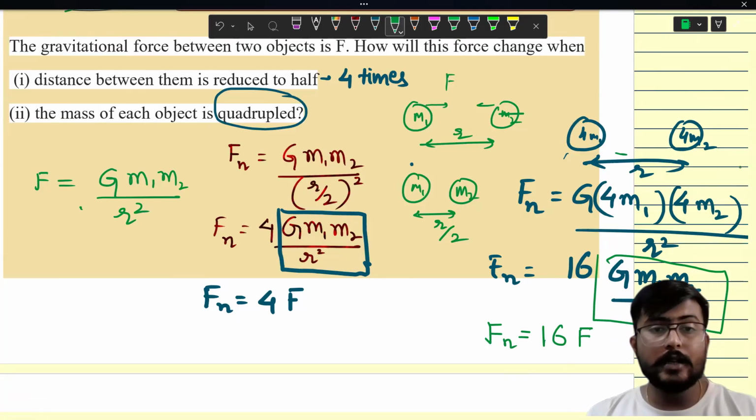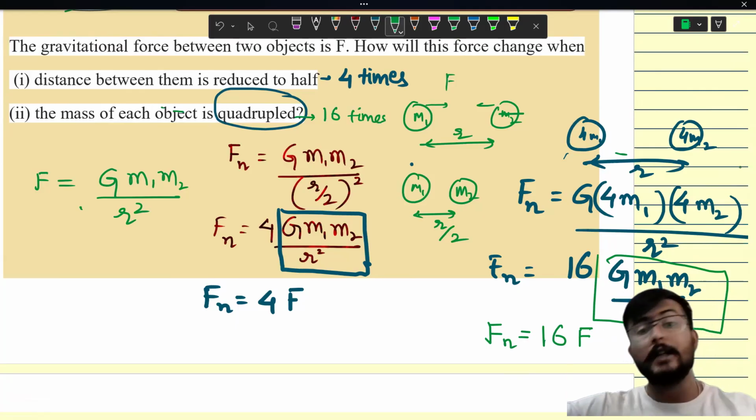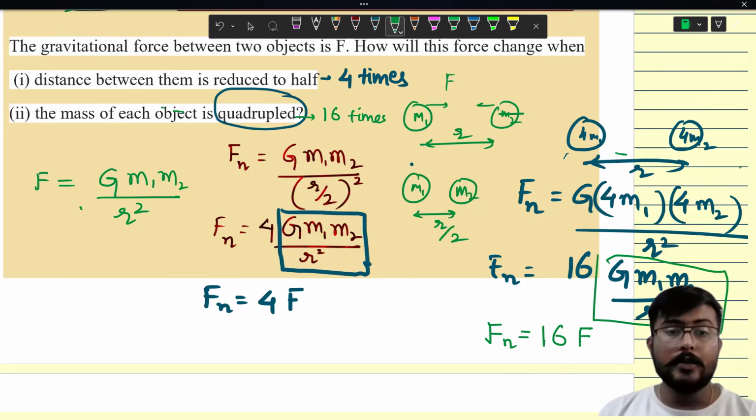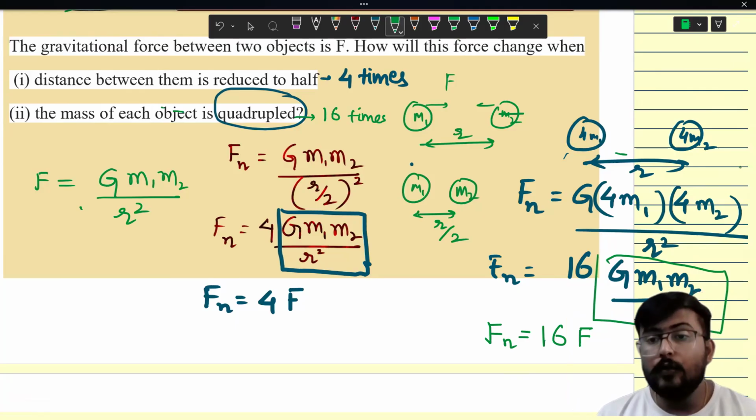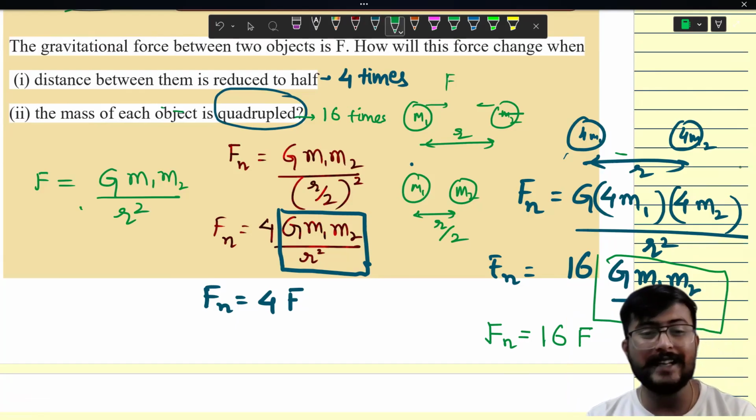So what will happen in this case? In this case, I could say that the force will become 16 times. Force will increase 16 times. So yes, if the distance is reduced or if the mass is increased, definitely the force of gravitation will also change. Getting it? I hope everyone is understanding.